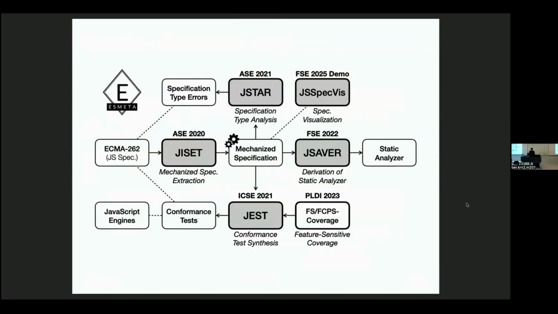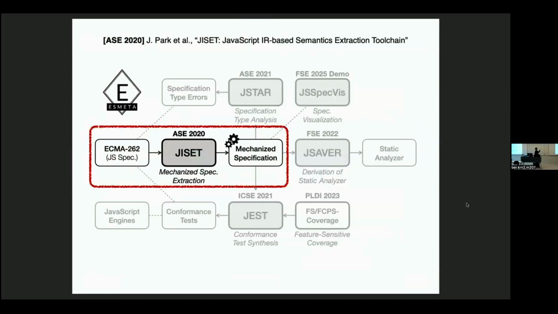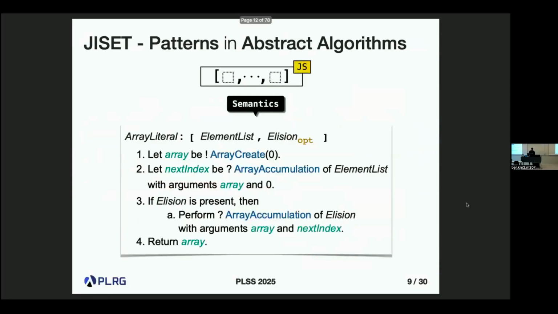So let's start from the first part: how to extract the mechanized, executable, formal specification from the language specification written in English prose. Again, the specification describes the syntax and semantics, looking like this. This is the syntax and semantics for the array literal syntax feature. As you look at this, there are multiple steps in the description of the semantics for array literal,